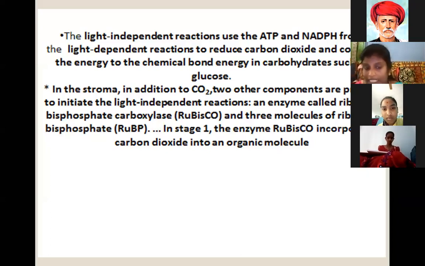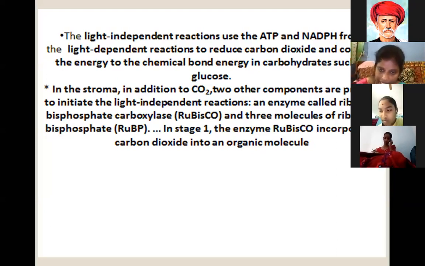In the stroma, in addition to carbon dioxide, two other components are present to initiate the light independent reactions. In this reaction, the enzyme called ribulose bisphosphate carboxylase is involved in the food preparation, with ATP and NADPH. ATP and NADPH, where do they come from? From chemical energy, which is received from solar energy.